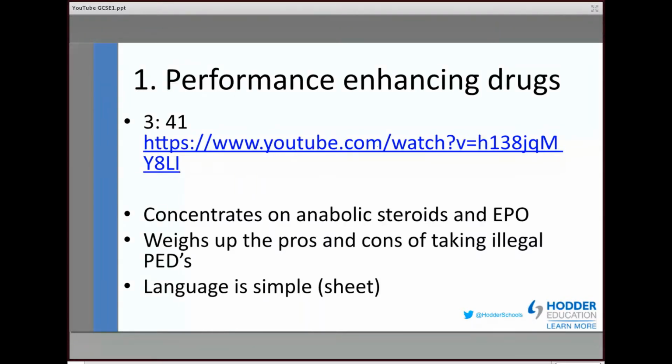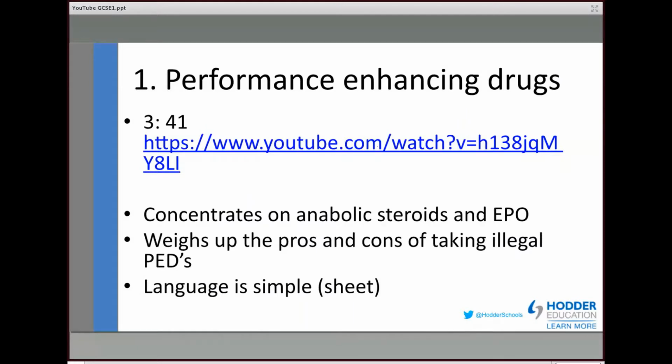And I have to say the language is relatively simple within it, which is good. It's student friendly. There's not too many blinding physiological terms in there. We'd start off in the sheets with the likes of, well, which two performance enhancing drugs are named in the clip. So it does require the students to actually listen and watch the clip. And then think about the physiological reasons why an athlete may choose to take them. And we have, as part of this sheet, and all of the sheets, we've included extension tasks as well.